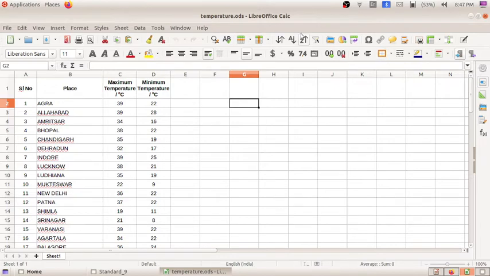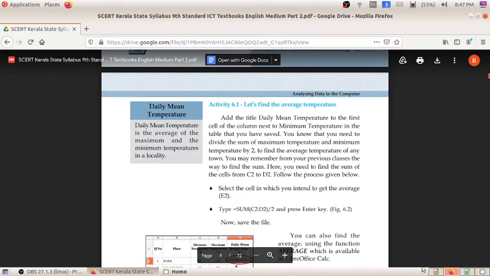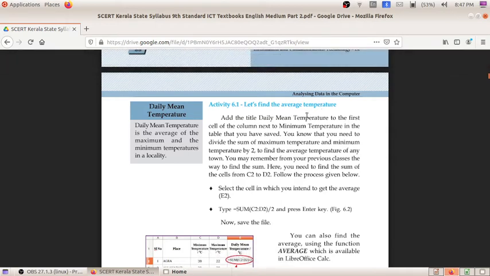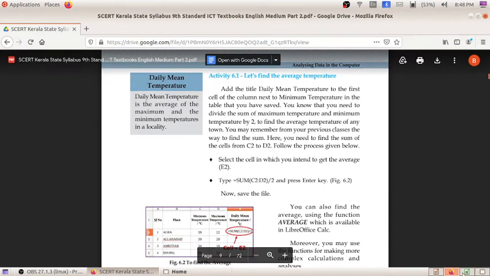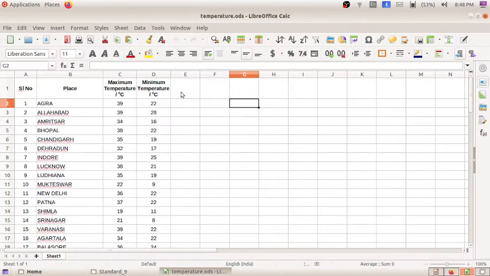These are the different tools for doing particular activities. So here we first have to find the average temperature. For finding the average temperature, I am going to create a new column named daily mean temperature.